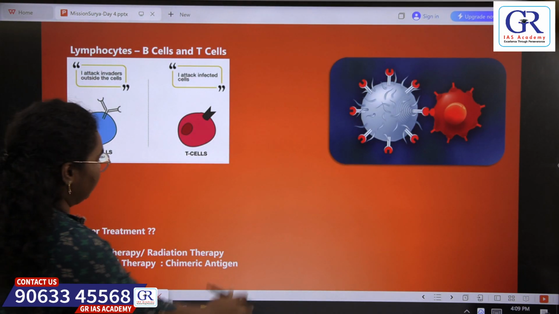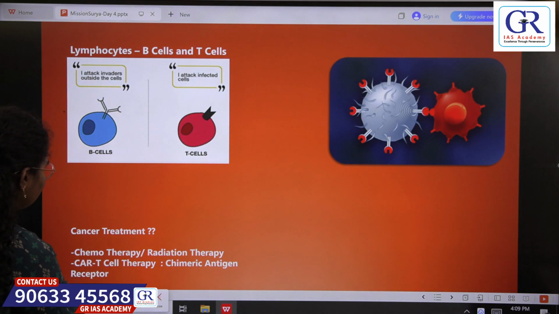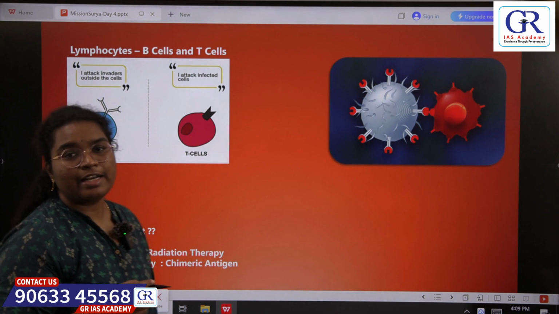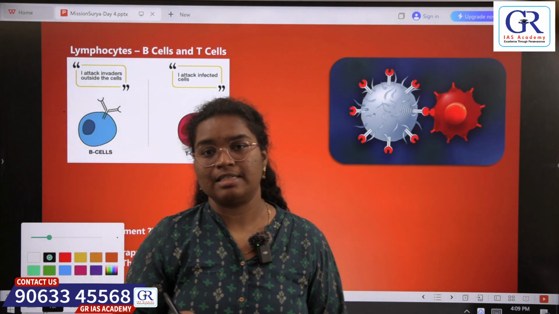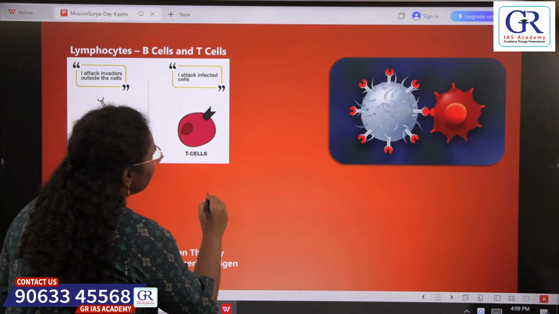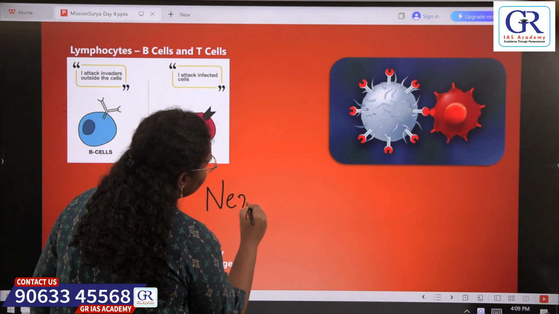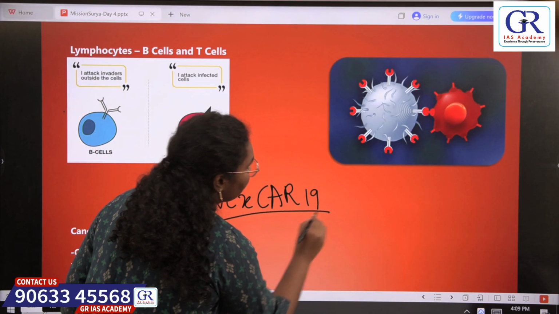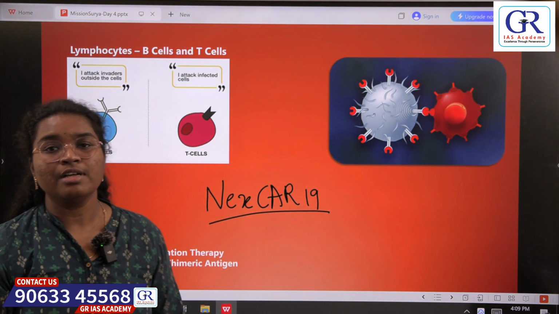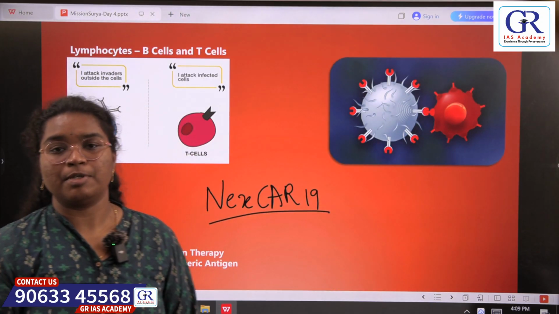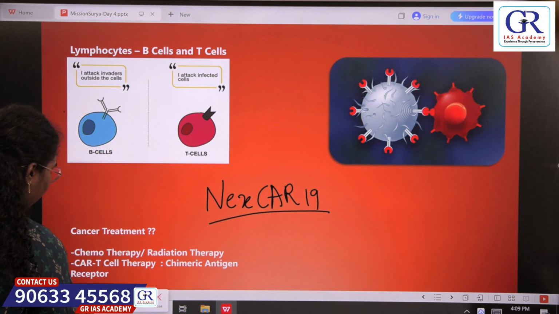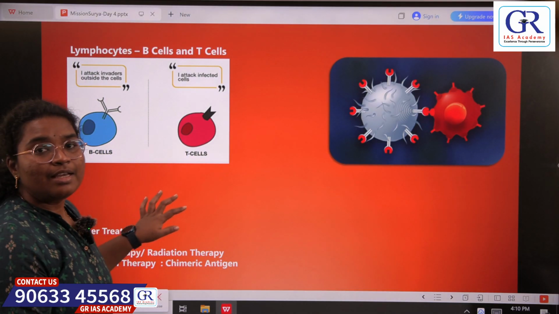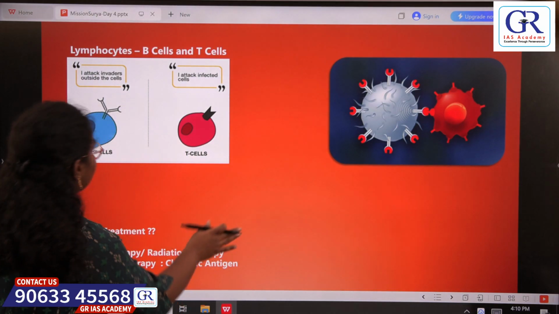I hope this is clear. So if we see the current status of this therapy in India, it is basically in the clinical trial stage. But there is an indigenously developed CAR T cell therapy, that is NexCAR19. This is approved by the Central Drug Organization and it is being used for the blood cancer purposes. So this is all about the CAR T cell therapy. Let's move on to the next topic.